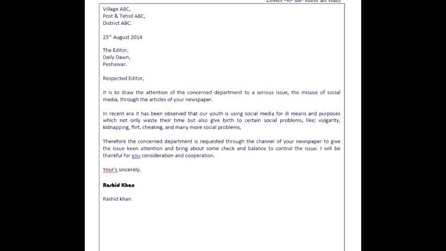Here we have an example for full block format. You can see at the top of the page on the left side we have the sender's address, then it is followed by the date, then we have the inside address, the editor, Daily News, Peshawar, and then we have the salutation, respected editor, etc., and then the body is divided into 3 paragraphs. Then below the body you can see we have the complimentary close or closing remarks, yours sincerely, and below the closing remarks we have our signature and then the name of the sender.